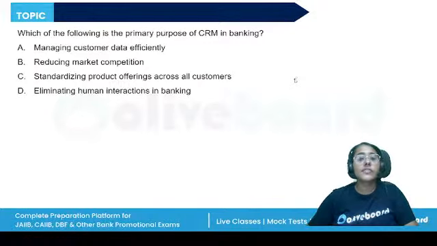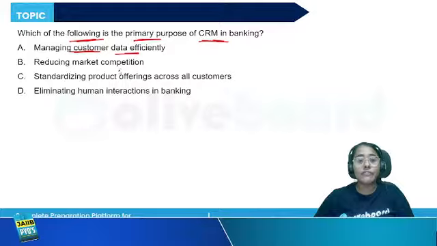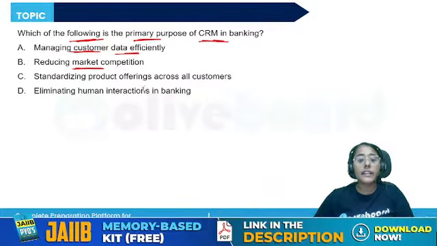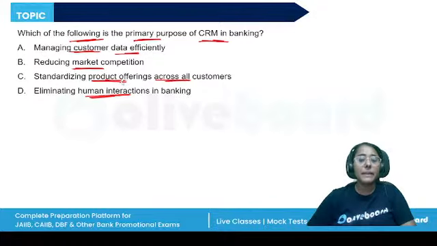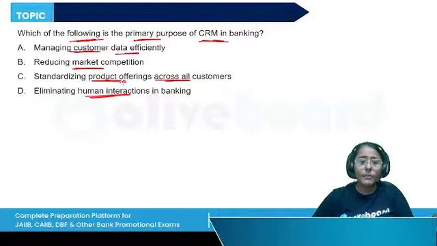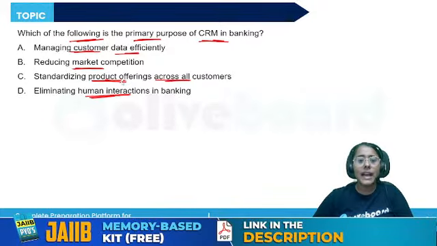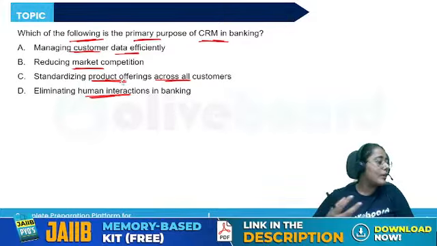Now try to answer this one. Which of the following is the primary purpose of CRM in banking? Managing the customer data efficiently, reducing the market competition, standardizing the product offerings across all customers, or eliminating the human transactions in banking. What is the primary purpose? Again, a very simple question. Like I said, from module C, very simple direct questions were asked by the institute. We can expect these scoring questions again.